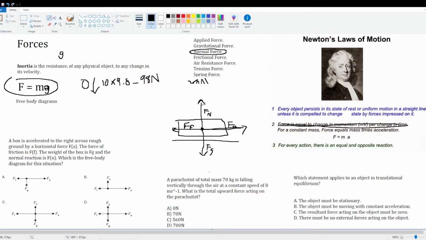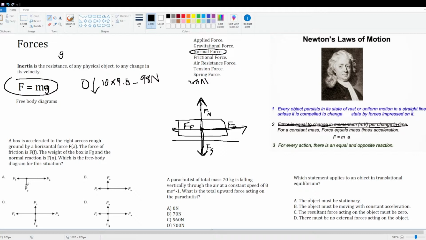And these two should be equal in length. Remember, our reaction force has to be equal in length, opposite in direction, which they are. Which is the free body diagram for this situation? All right, so which one most looks like this? I mean, this is terrible, but we know these two are going to be the same, and F of A is going to be greater than F of F.